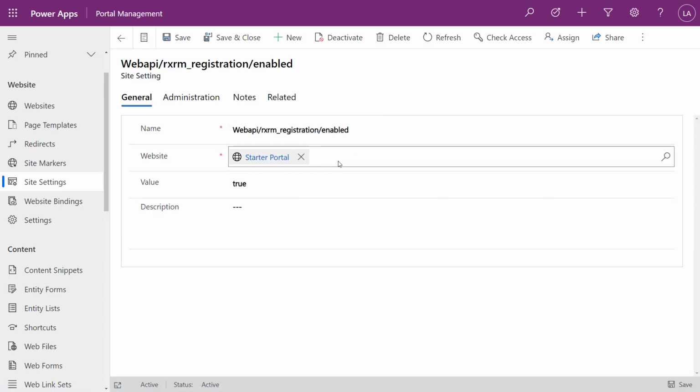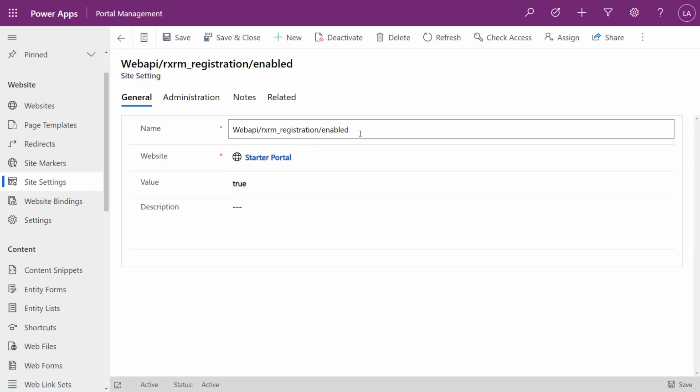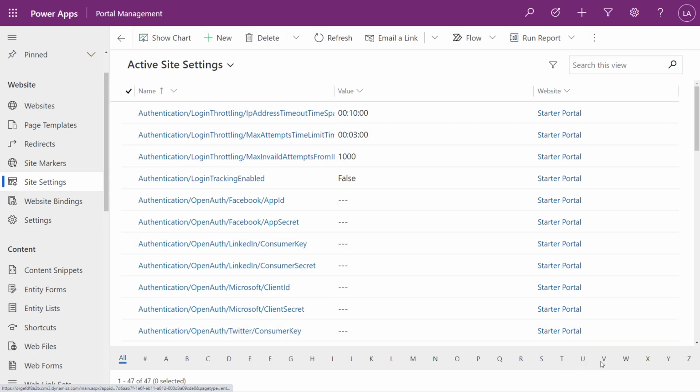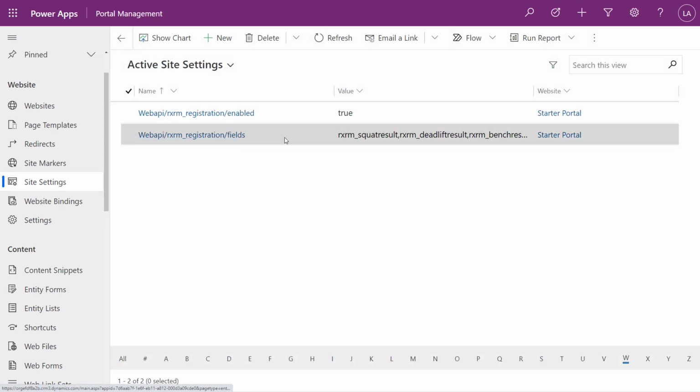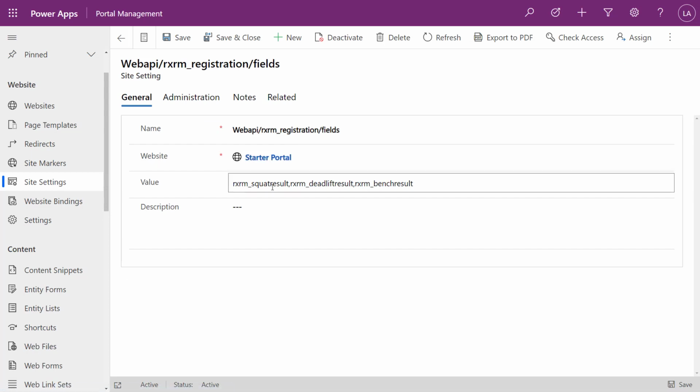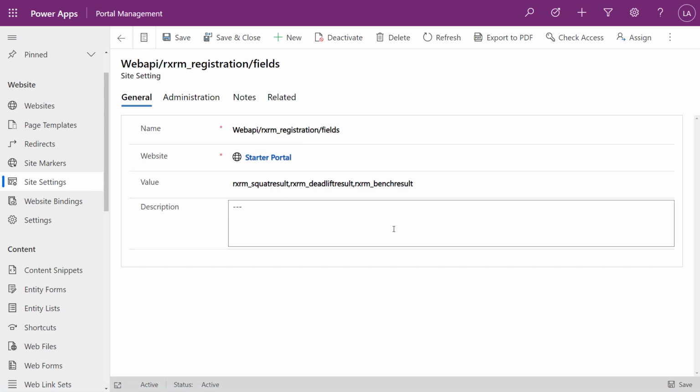That's something I'm going to need to do, turn this on in order to be able to use the web API with this particular site setting. And I also need to specify the fields. So I've specified which fields are available. This basically means that I'm able to utilize the web API. If not, the web API would be blocked out. So it's more of a security issue than anything. And that's why we need to set up these particular site settings.